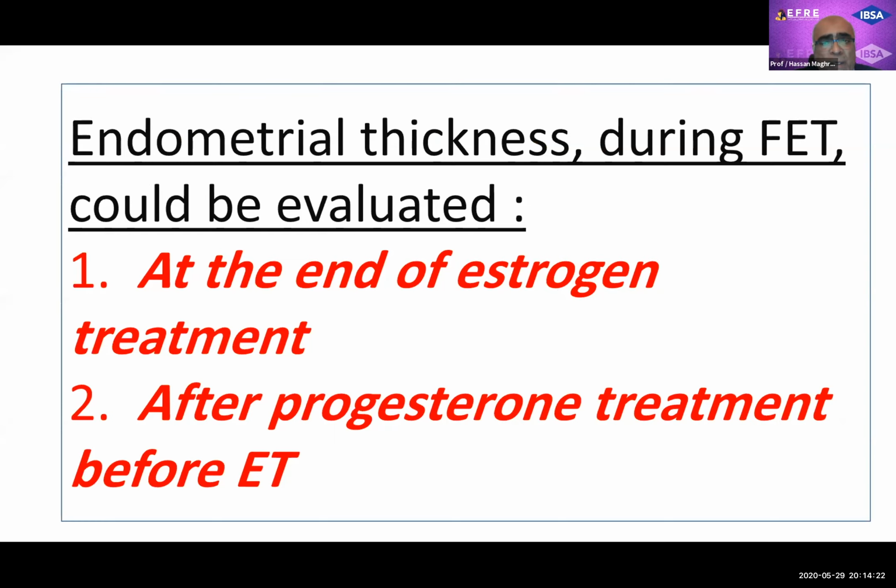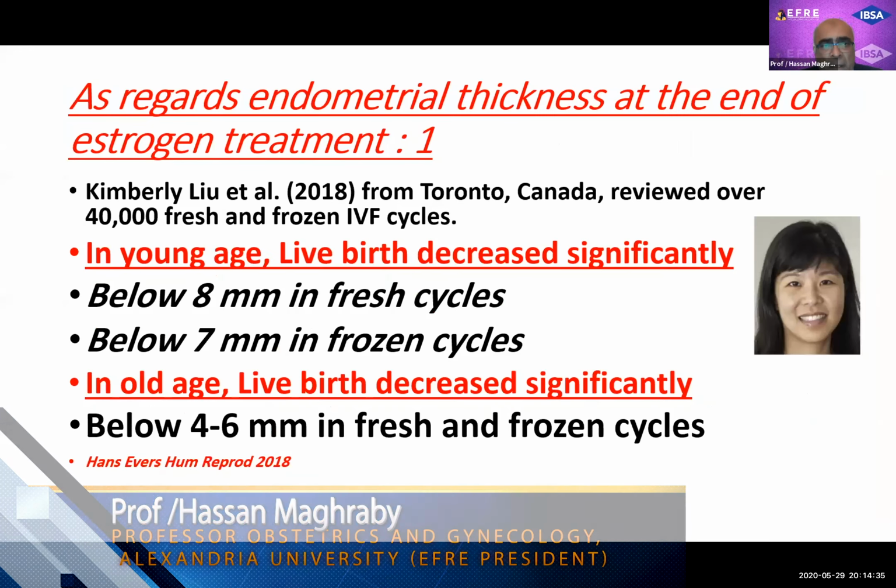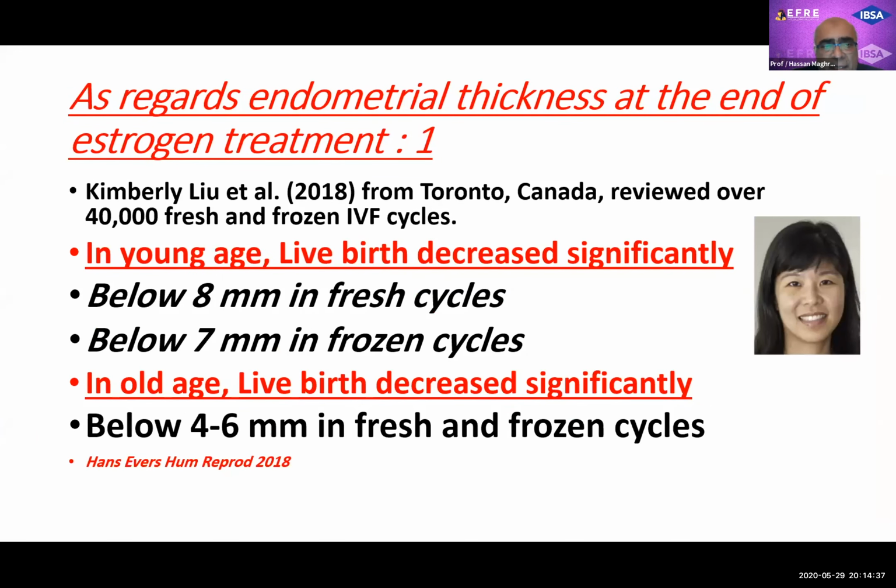So again, my friends, endometrial thickness during ART could be evaluated either at the end of estrogen treatment or after a few days of progesterone treatment before embryo transfer. As regards endometrial thickness at the end of estrogen treatment, from the Canadian registry, Kimberly et al. showed that in young women, live birth decreased significantly in fresh cycles when the endometrium was less than 8 millimeter in thickness, and in frozen cycles when the endometrium was less than 7 millimeter.